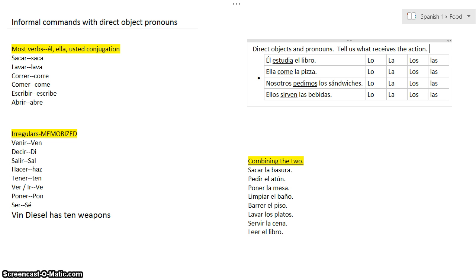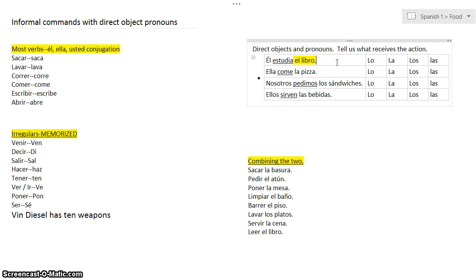Okay, tell us what receives the action. So in each of these examples, we have a sentence with a subject, a verb, and an object that receives the action. This first example: Él estudia el libro. He studies the book. Now we ask ourselves, what's the action in that sentence? Studies. What does he study? The book. So el libro is our direct object. If we want to replace el libro with just a pronoun like we would in English, he studies the book, he studies it, we can do the same thing in Spanish. We just have to make sure that we get the right gender and the right number.